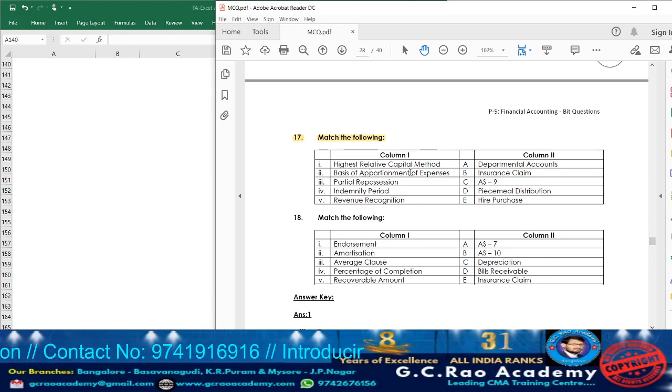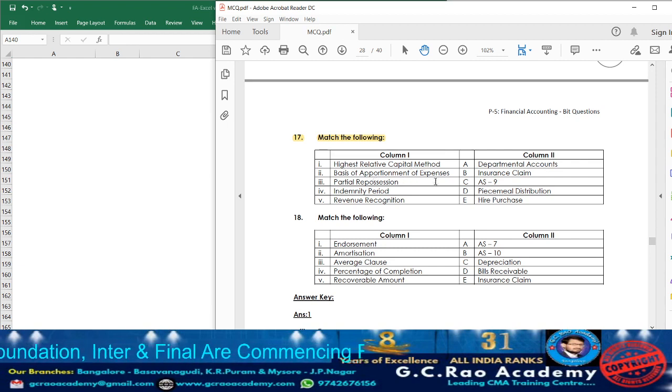Highest relative capital method or proportionate capital method will be utilized where? In piecemeal distribution. After paying all the external liabilities, if any surplus cash is available to distribute to the partners' capital, we use two methods. One is the maximum loss method, and another is the proportionate capital method, which we also call the highest relative capital method.